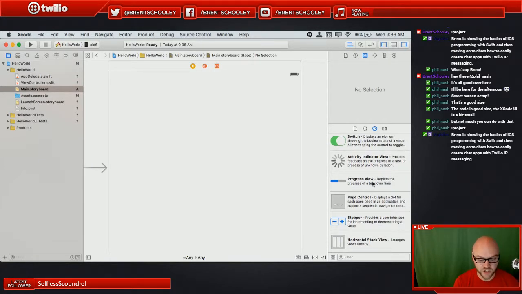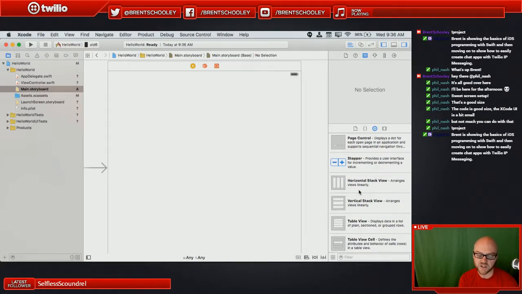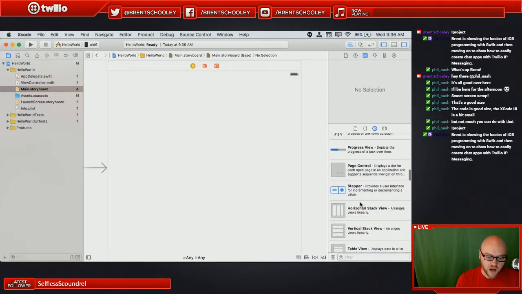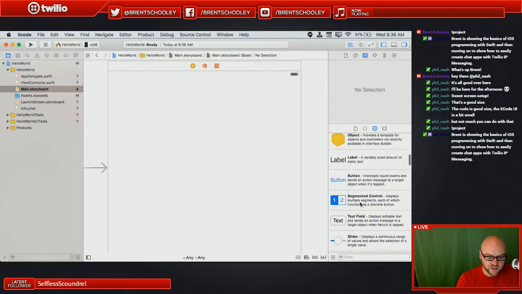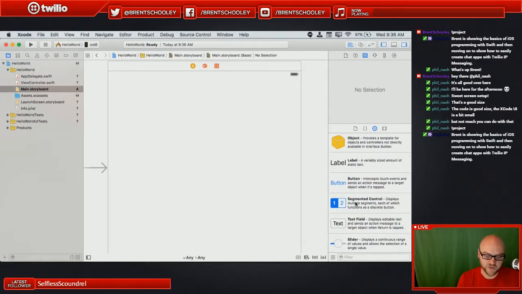Progress view for showing progress of something loading. There's a bunch of these things that you can work with. And then recently added are these stack views. So you can stack things horizontally or vertically in your application to kind of keep things neat, especially as things are resizing. So I won't belabor the point too much, but there are a lot of these.